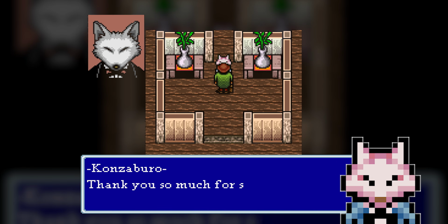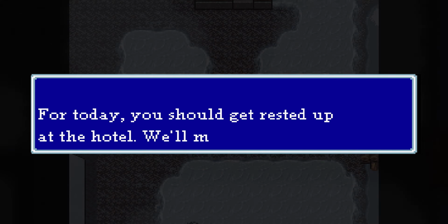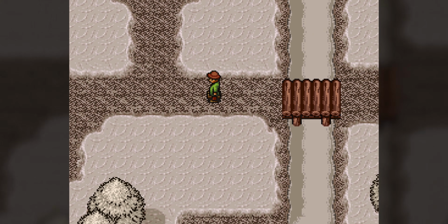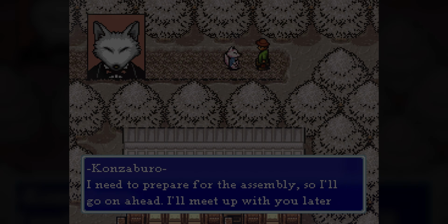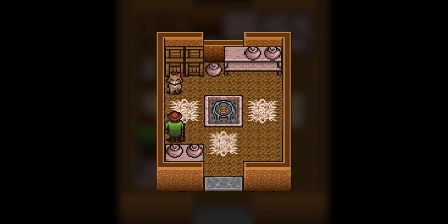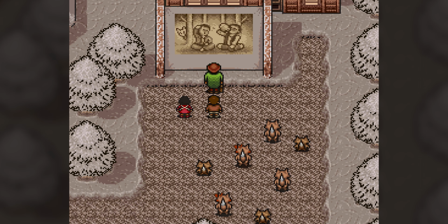We tell Konzaburo that the young fox is safe, and he thanks us by inviting us to the Fox Village's winter assembly tomorrow evening. We go home and return at night the next day to the snow-covered shrine. By leading us into the shadows of the shrine, Konzaburo takes us to the village, where all the foxes are having a cozy evening of good food and an entertaining film.